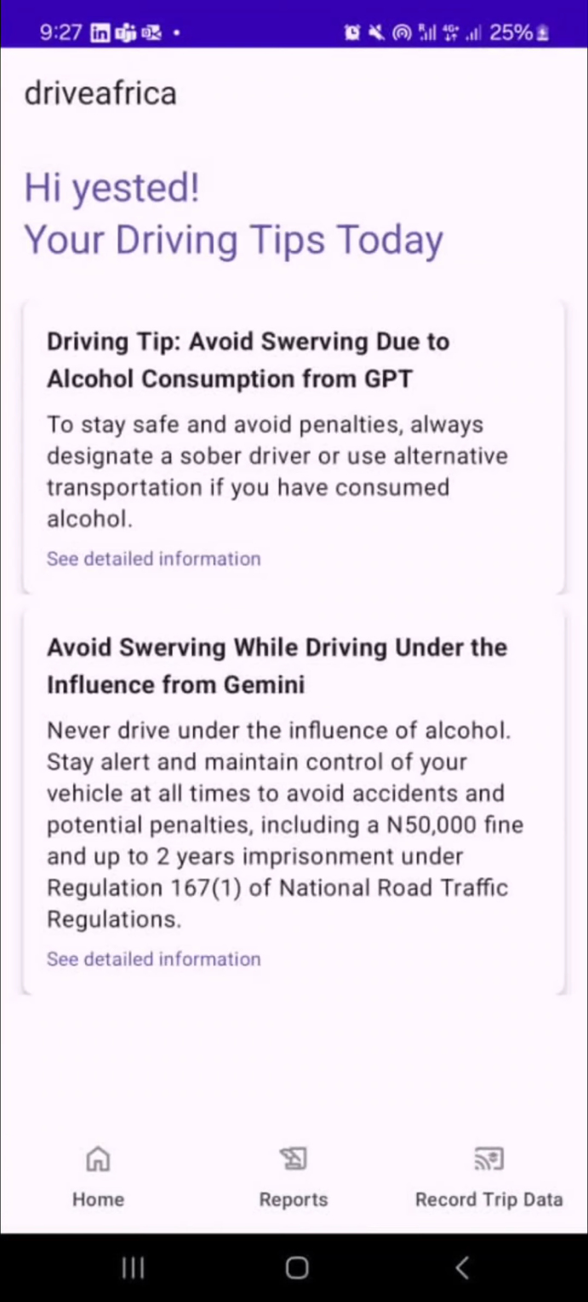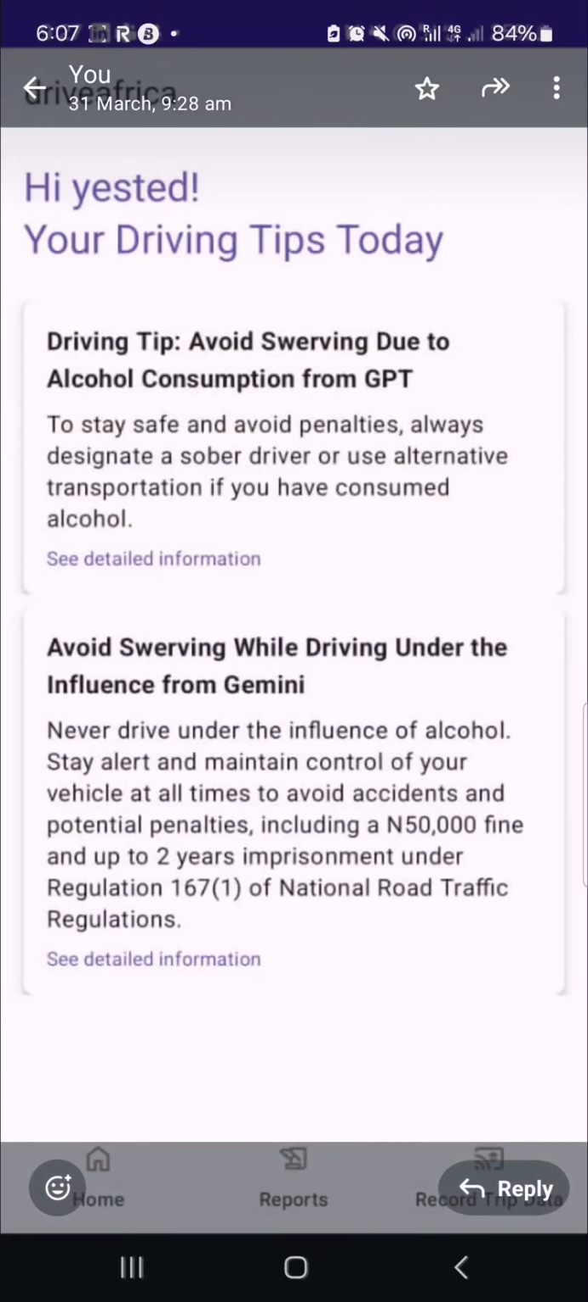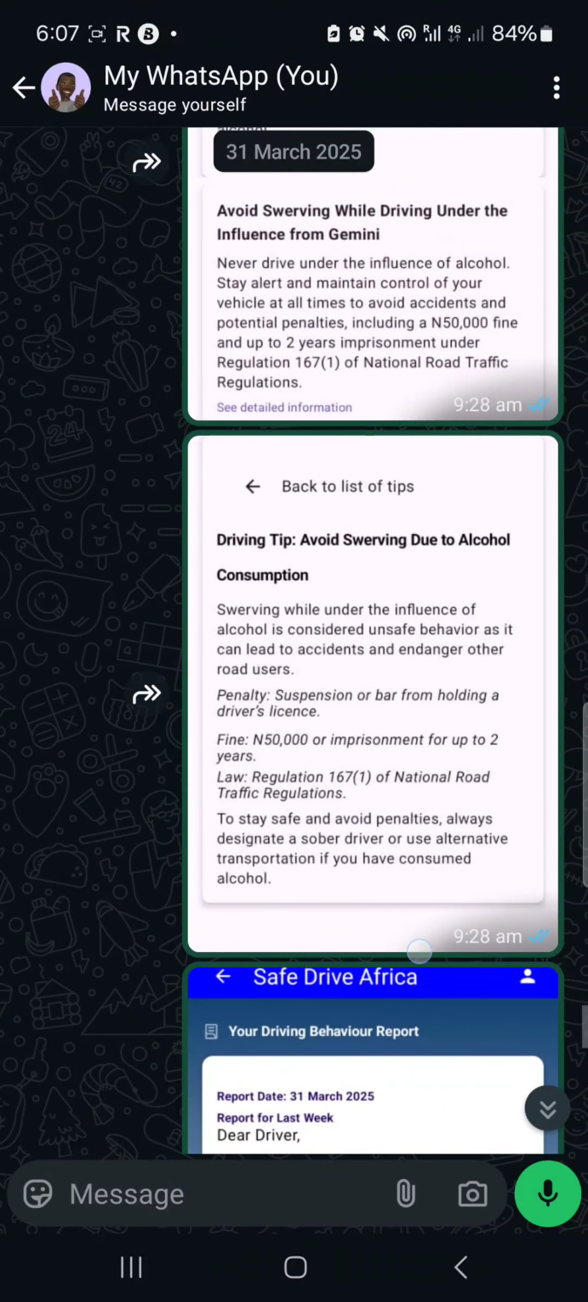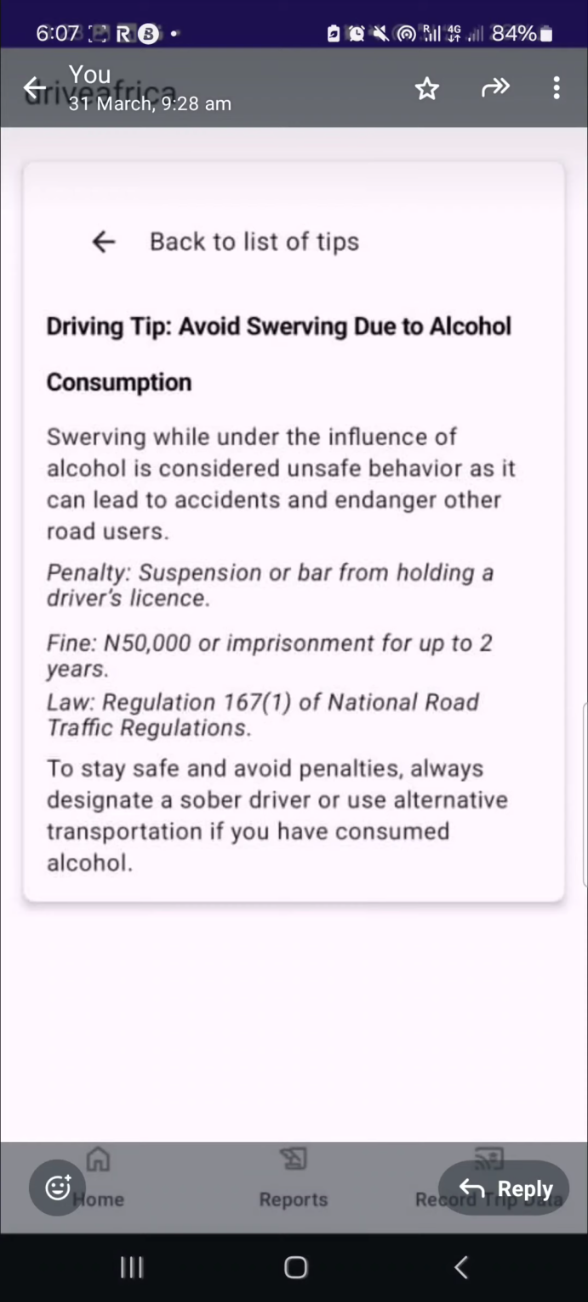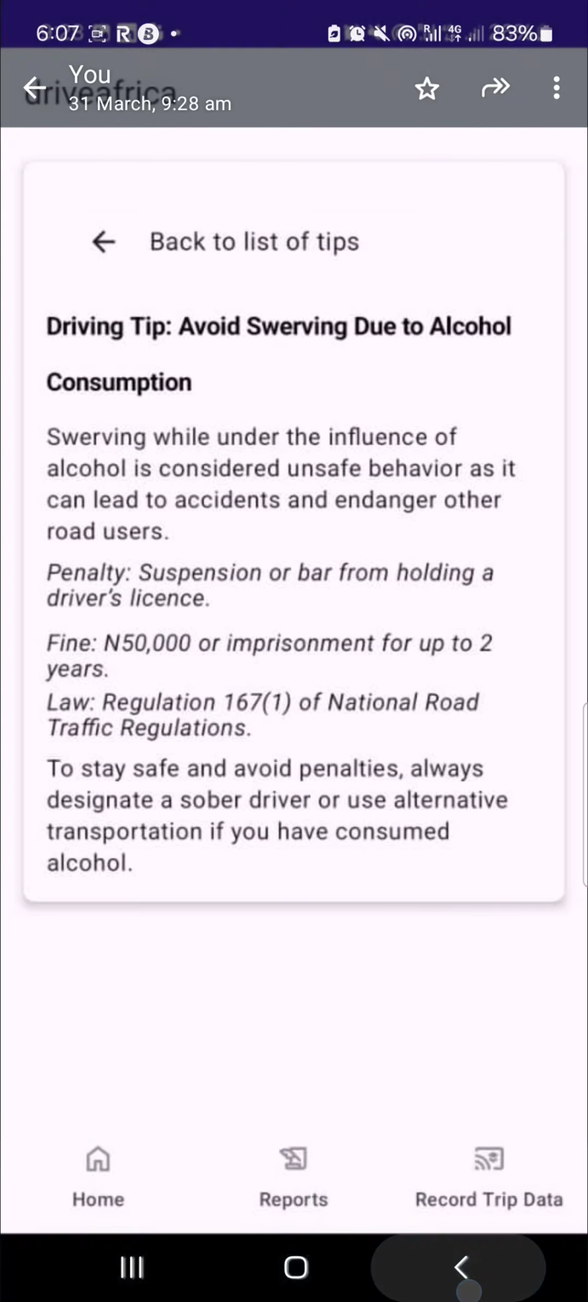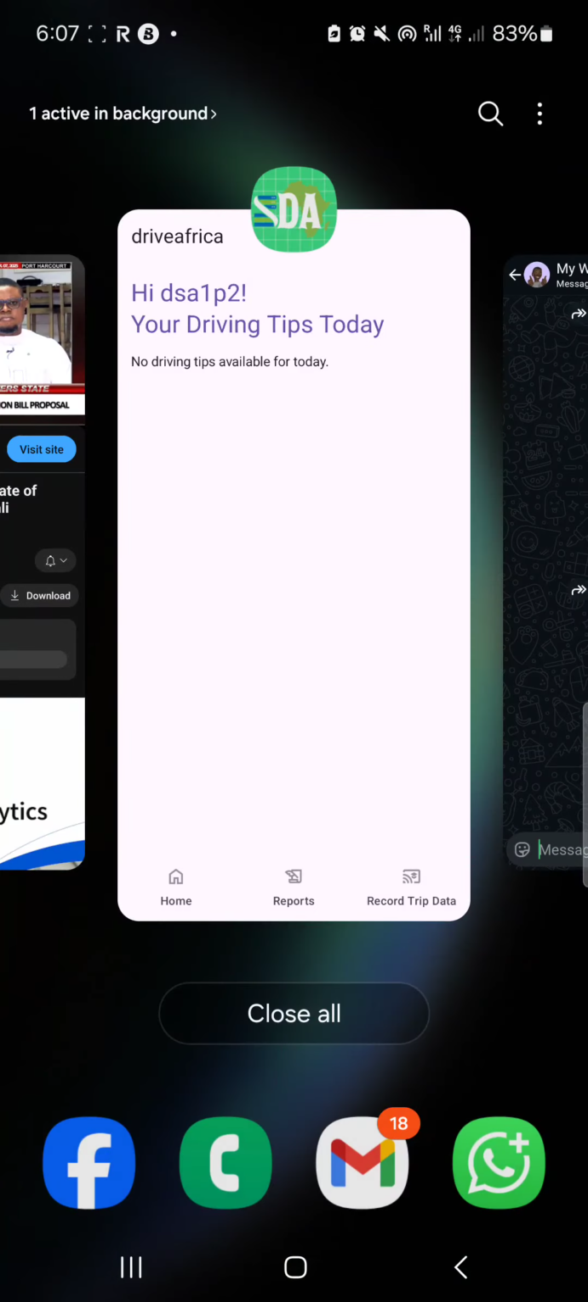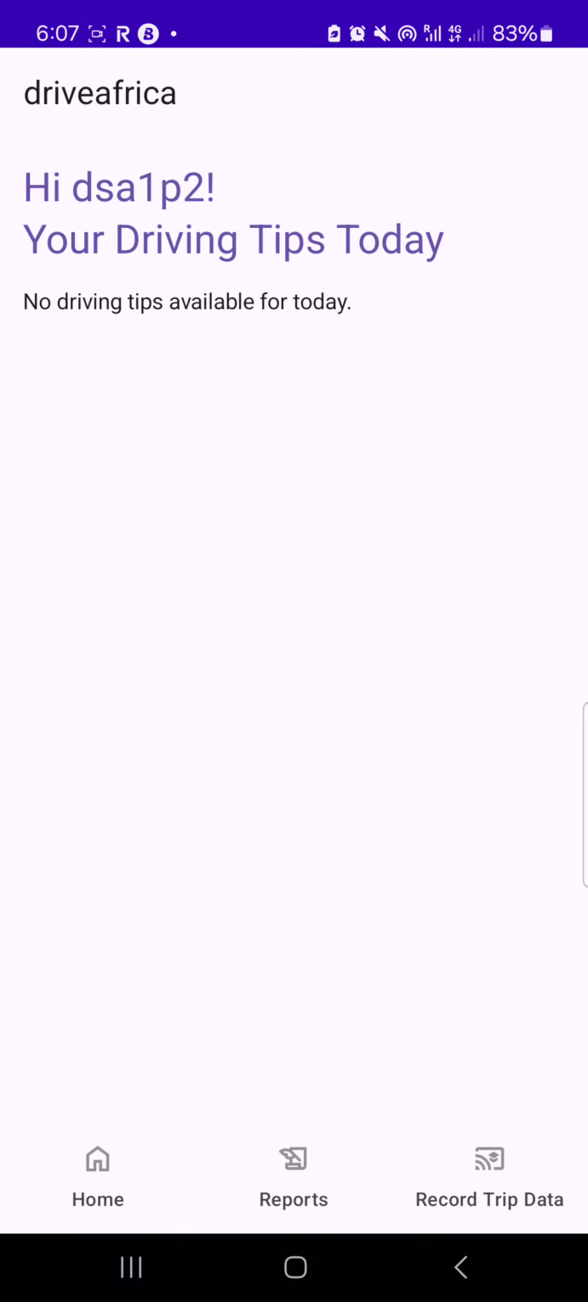Then when you click on see detailed information, it will take you to this next page. This next screen talks about swerving, which laws talk about swerving, as well as the fine that the laws prescribe for swerving and its related offenses. Okay, so that's what we'll display here. Then the next thing is, let me take you to the record trip.